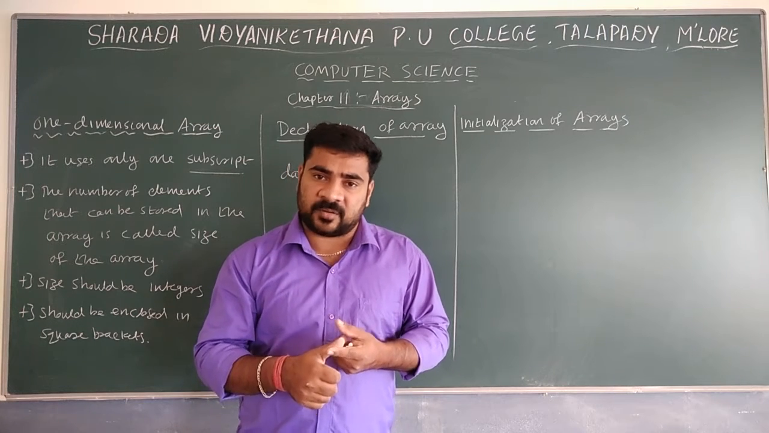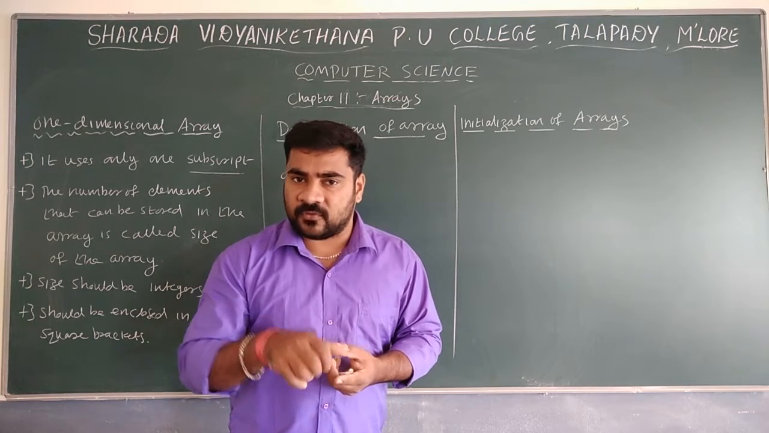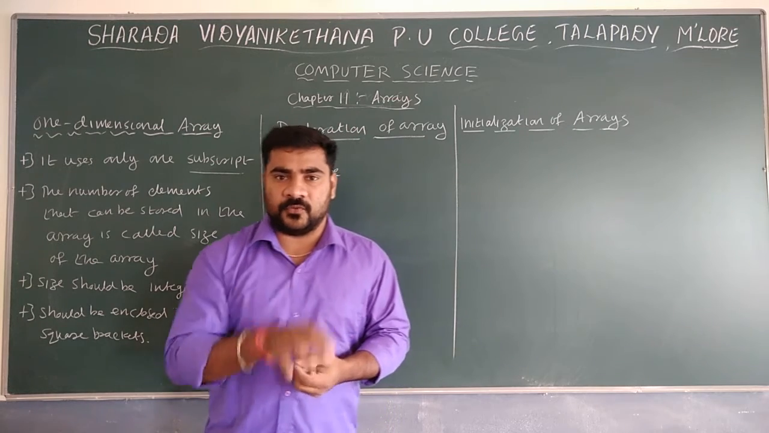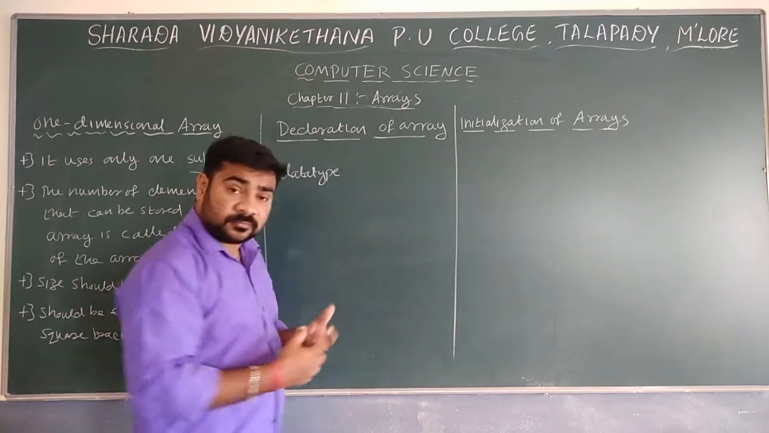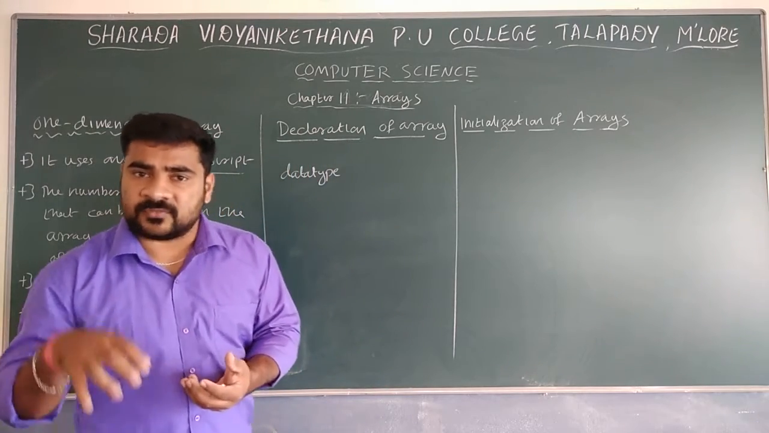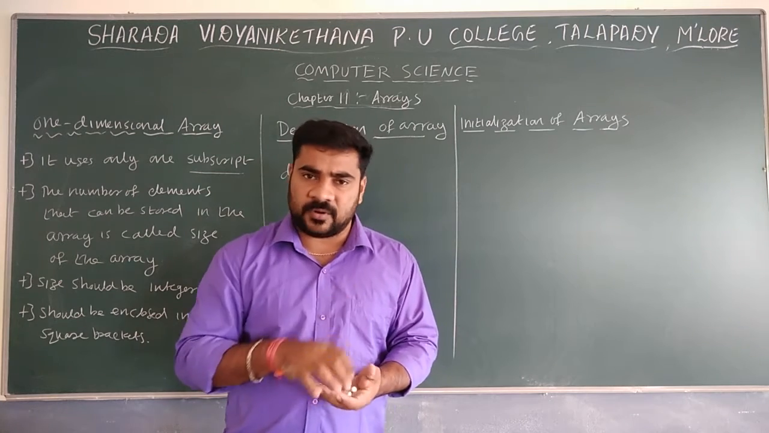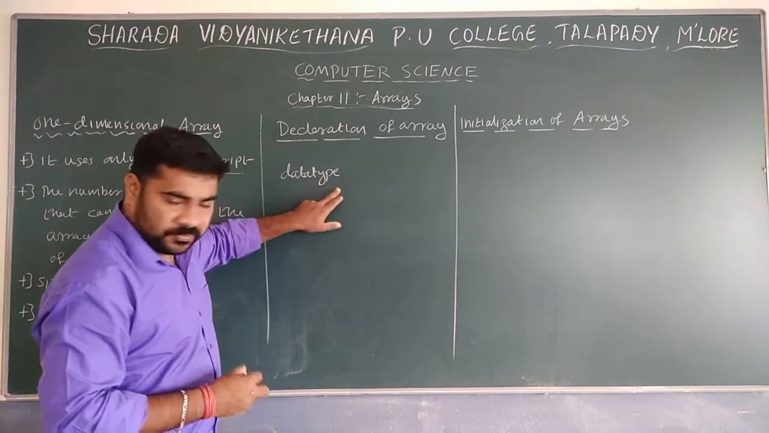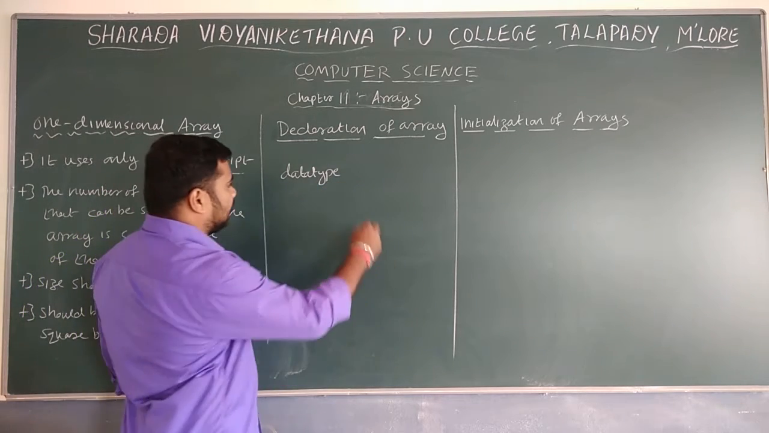If you use character, all the elements of the particular array should be in the format of characters. If you use a float, all the elements should be float type. And if you are using double, all the elements of the particular array should be of double type. So data type first, and after that, next you have to use the array name.